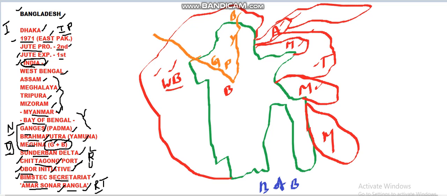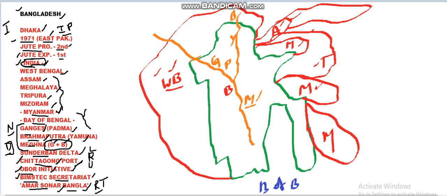The Yamuna river of Bangladesh is nothing but the Brahmaputra. The third river is Meghna, the unification of Ganges and Brahmaputra. Meghna is Ganges plus Brahmaputra, or Padma plus Yamuna. These are the three rivers flowing in Bangladesh.